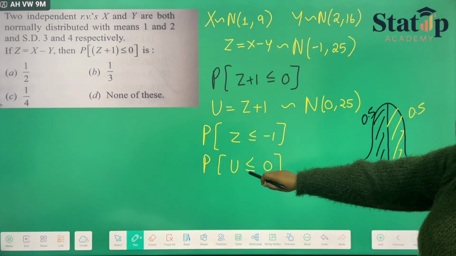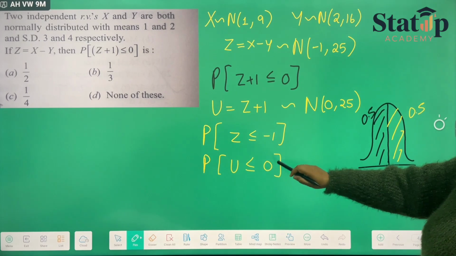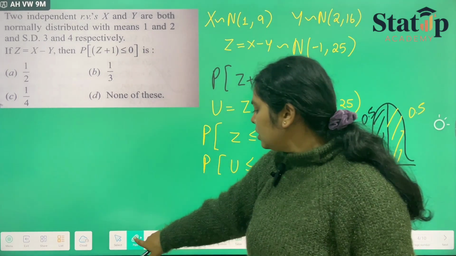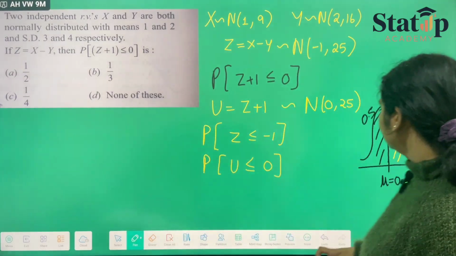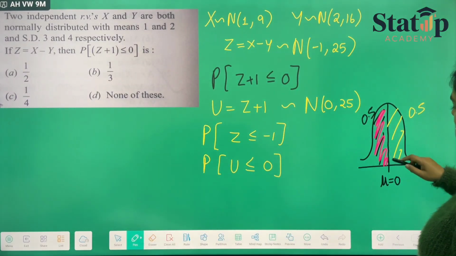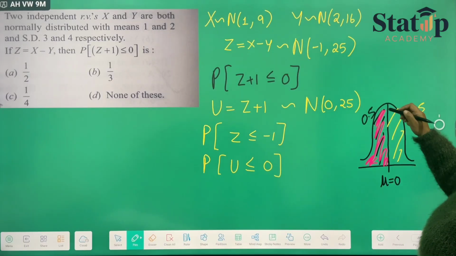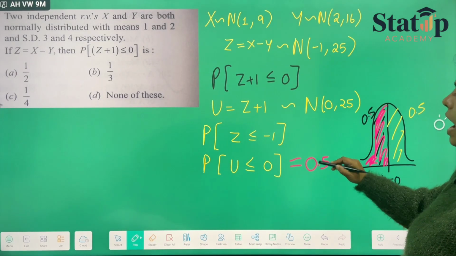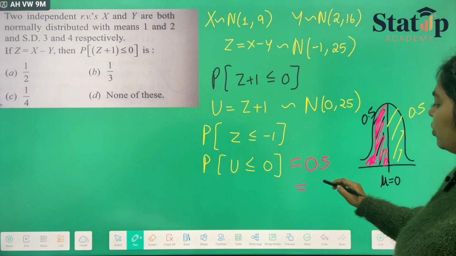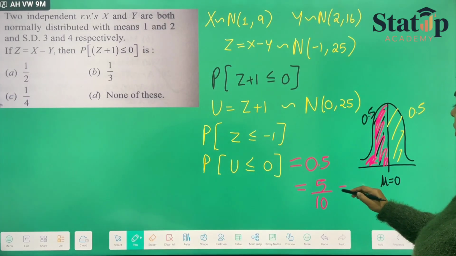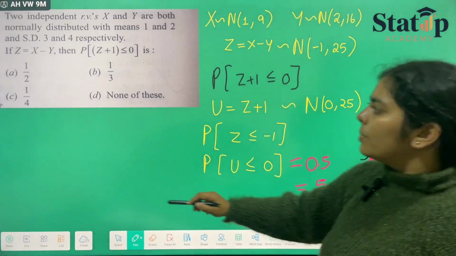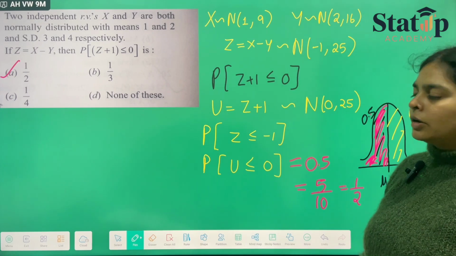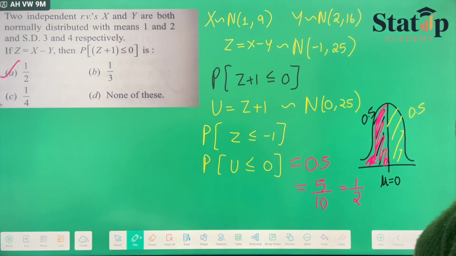If we have to calculate the probability of the variate being less than 0, which means the area on the left hand side, this area which is less than or equal to 0 has the probability equal to 0.5. In fractions, 0.5 will be 1 by 2, which is our option A. You just have to convert it into a standard normal variate. That's how you do the question.